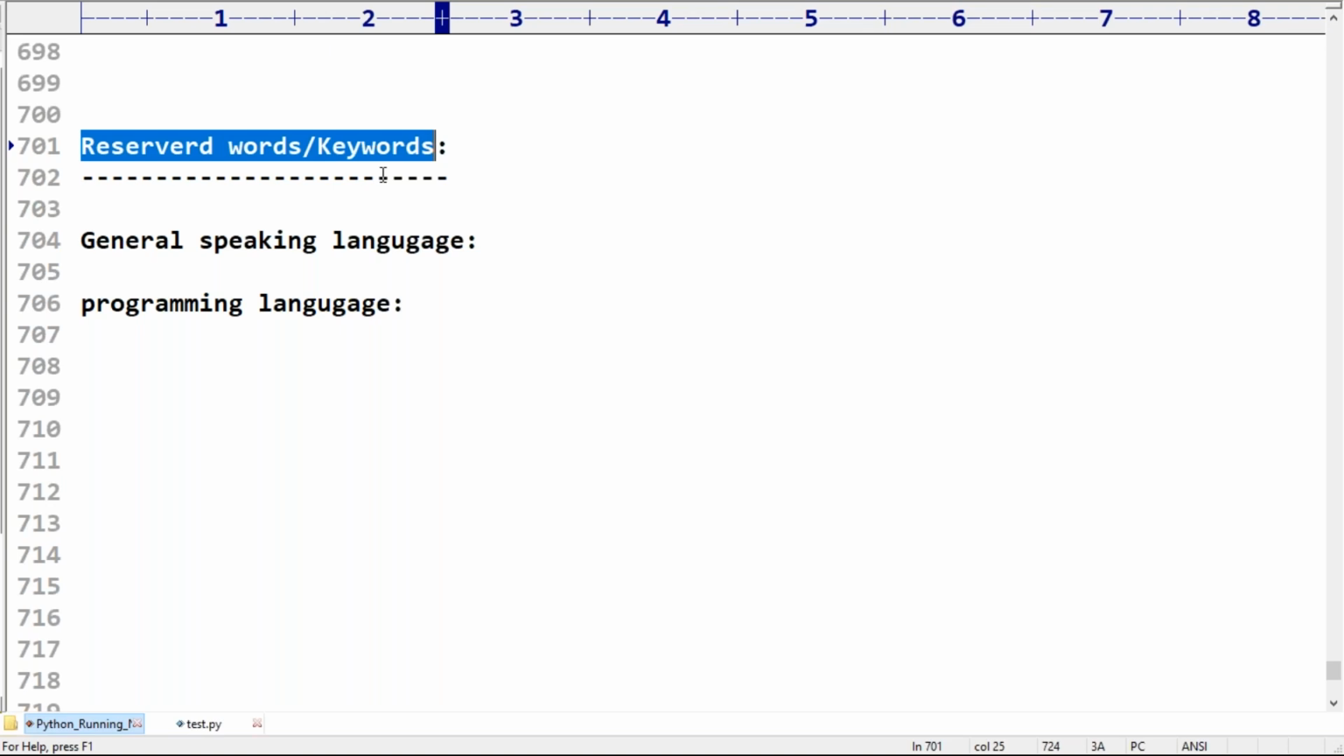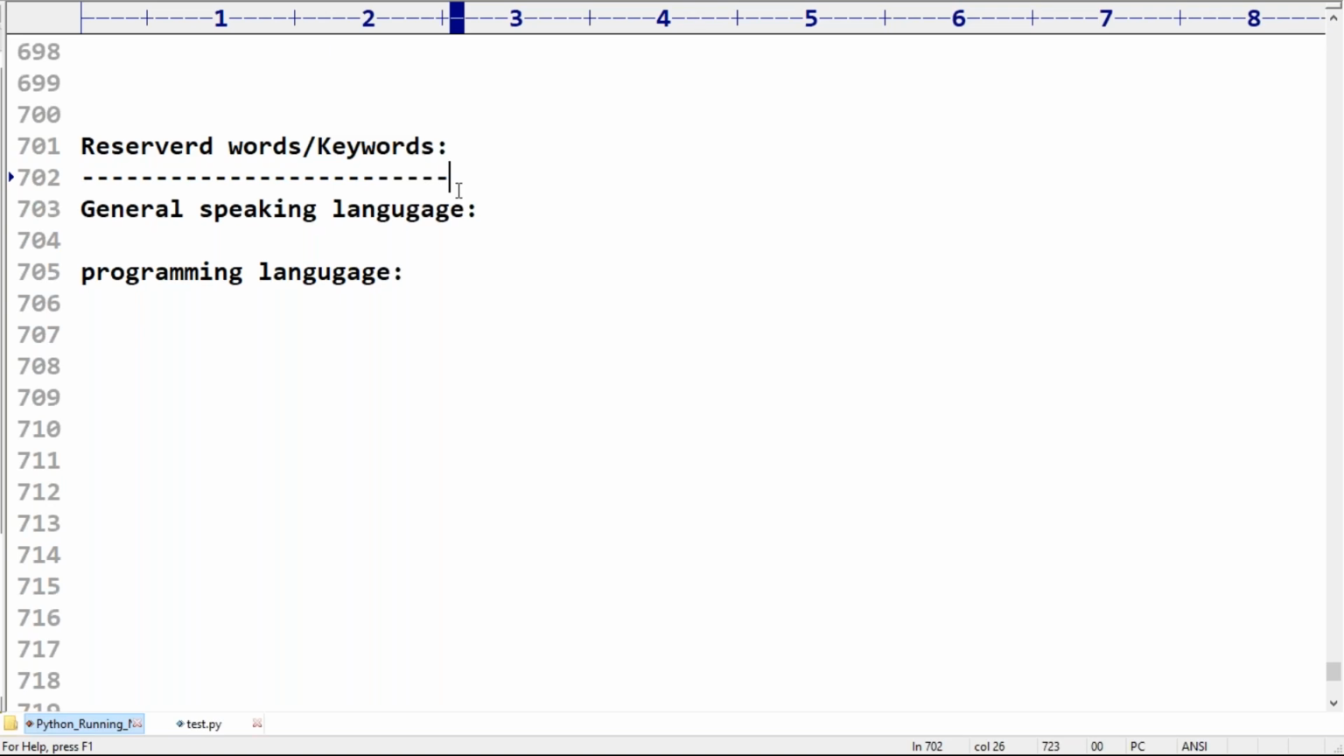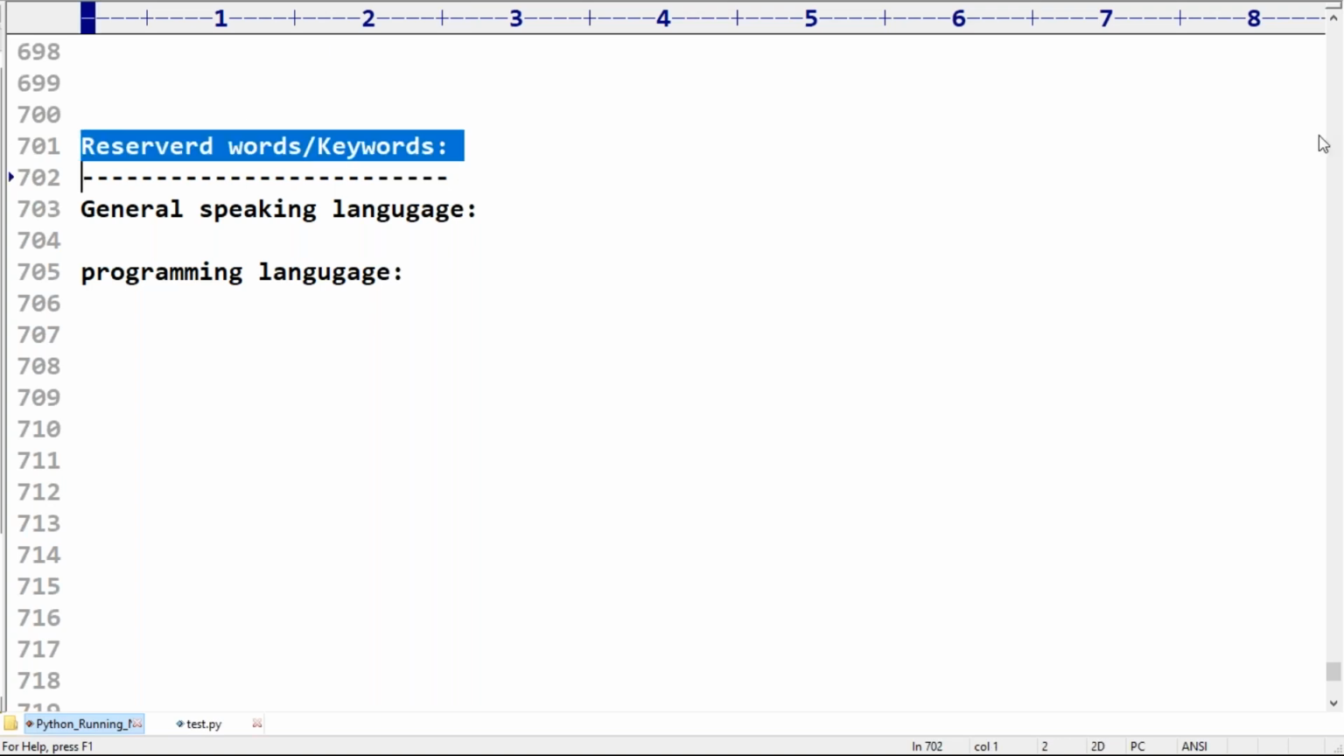In any programming language, or in any language, it may be a general speaking language or a programming language, some words are reserved to represent some meaning or functionality. Such type of words are called reserved words or keywords. Just observe that, sir, in English,